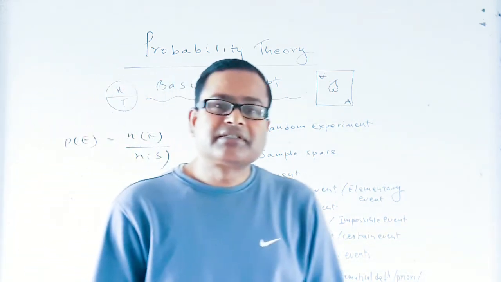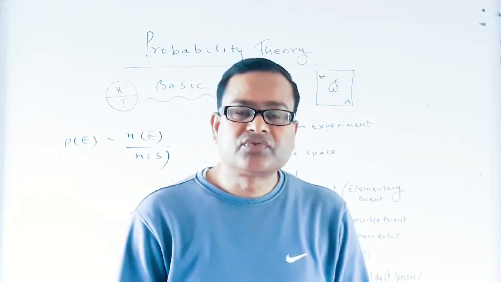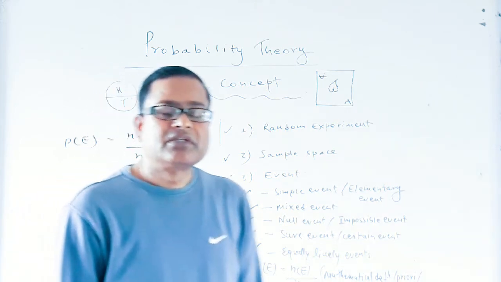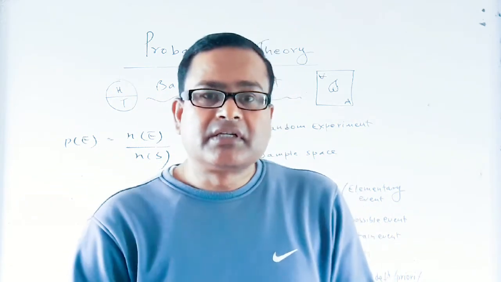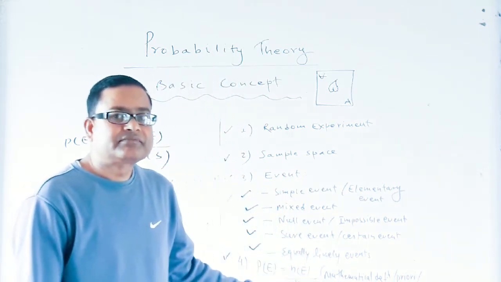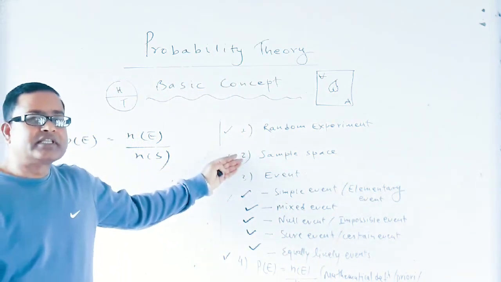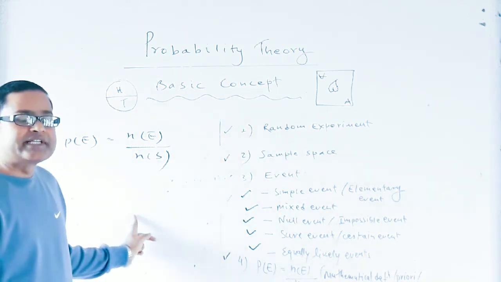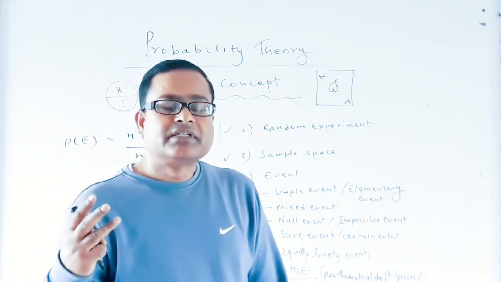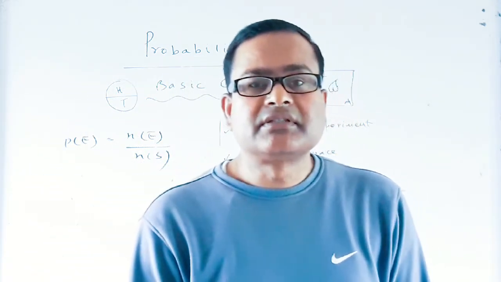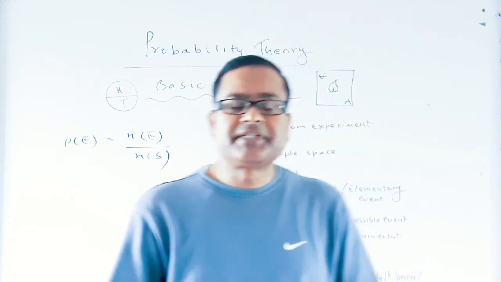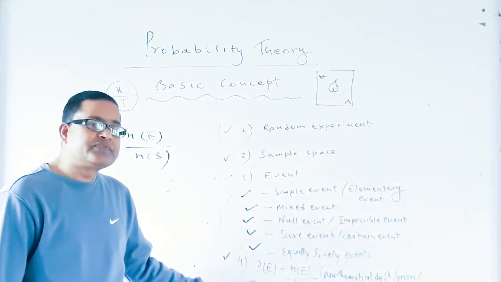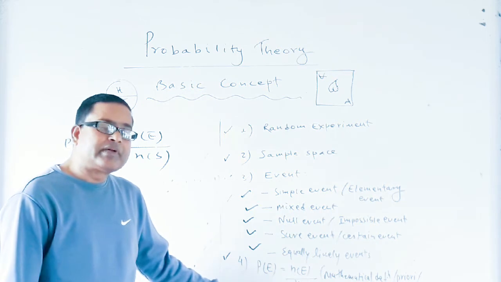So in order to use the mathematical definition of probability to solve the numericals of probability, we must be sure that the events are equally likely events, the number of elements in the sample space is finite, and the probability of the event is a rational number. So only under these three conditions can we use the mathematical definition of probability. So it has got limitations, so we must be very careful while finding the probability of an event.